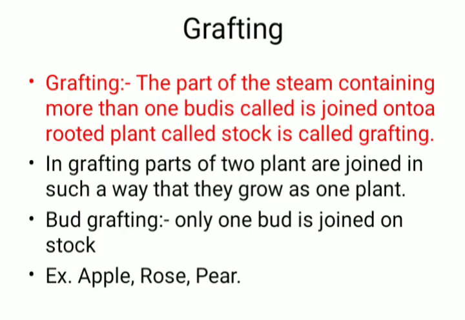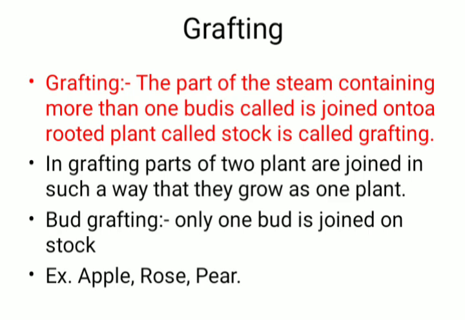Next type is grafting. In this, parts of two plants are joined in such a way that they grow as one plant. The part of the stem containing more than one bud, that is the scion, is joined onto a rooted plant called the stock, and this is called grafting.